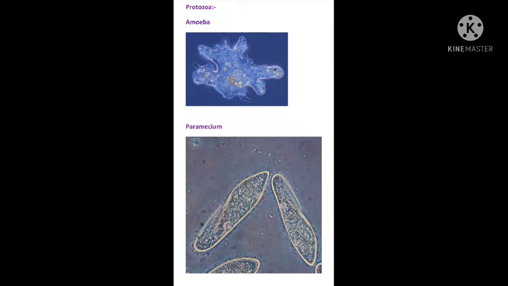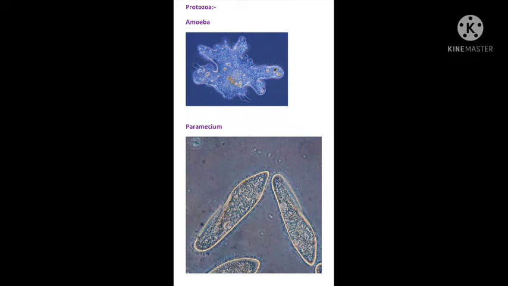The amoeba is a unicellular organism, meaning throughout the body they have only one cell inside them. So this was about the protozoa.